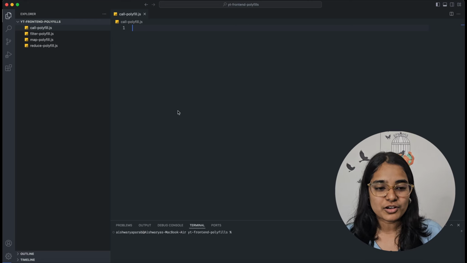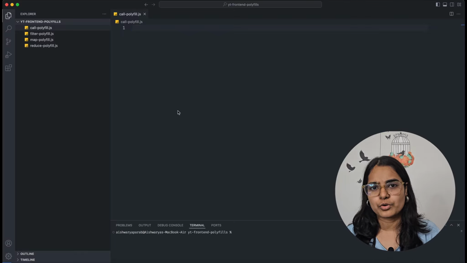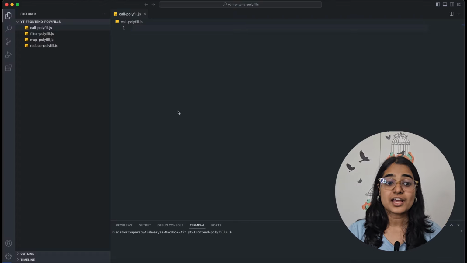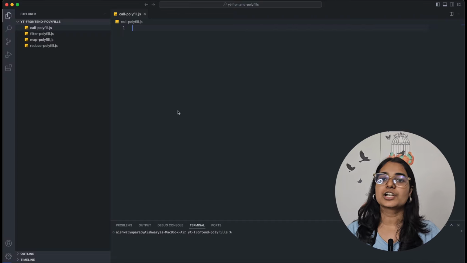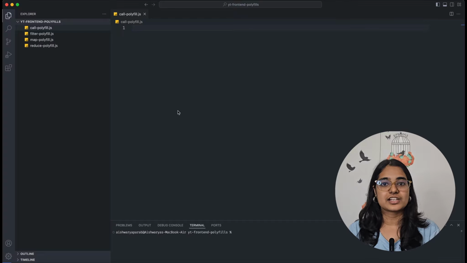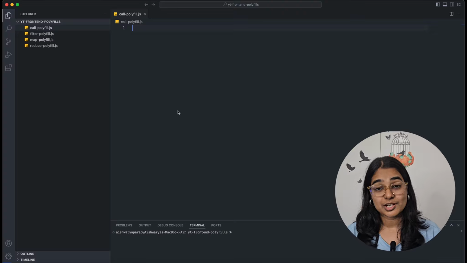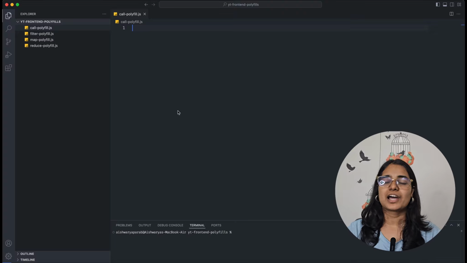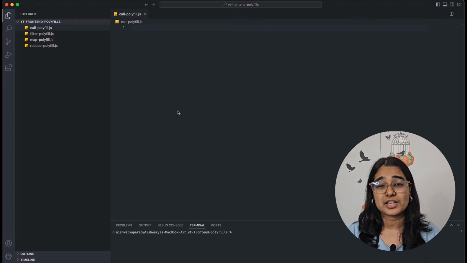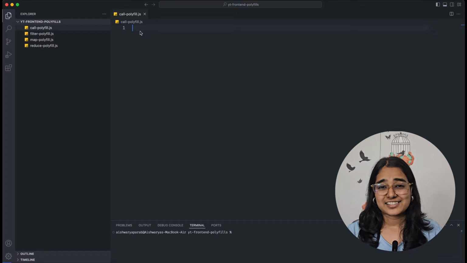So, about the call polyfill, first we will understand how call works, and this is how every video is designed. First we understand how that function works in JavaScript, and then we implement the polyfill, because once we know the ins and outs of that function, it will be easy to understand why the polyfill is written in this particular way. So first we will understand how call works in JavaScript, then we will implement the polyfill of call, then we will understand how apply works. Apply is very similar to call. We will have to just make some minor tweaks and we will be done. And then finally the apply polyfill. So let's get started quickly.